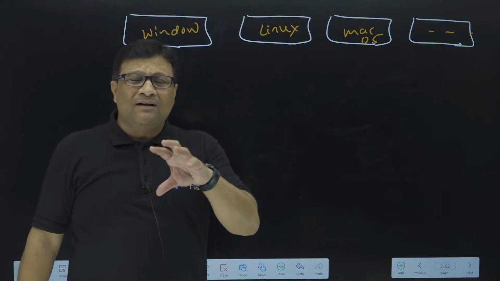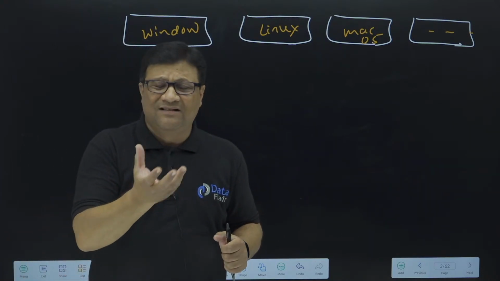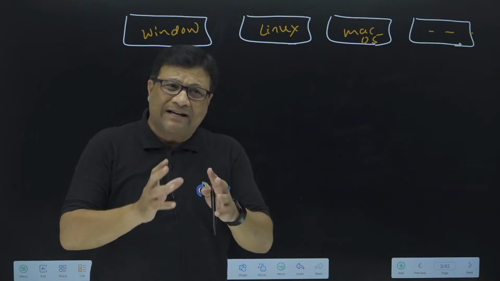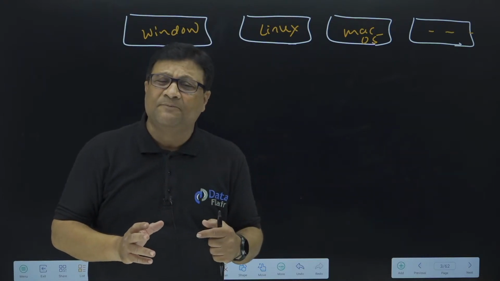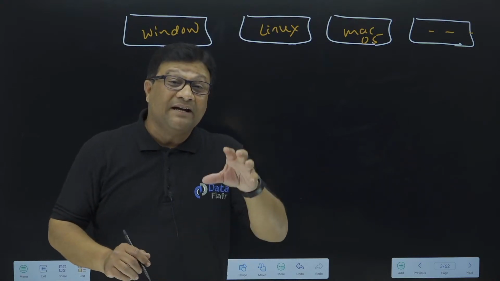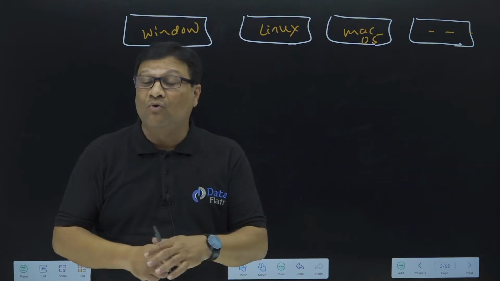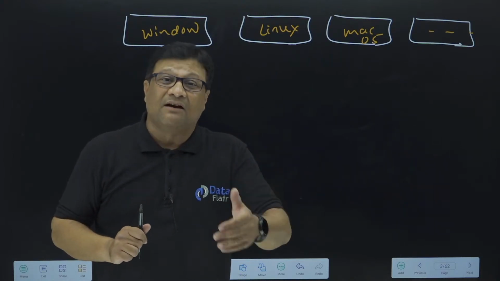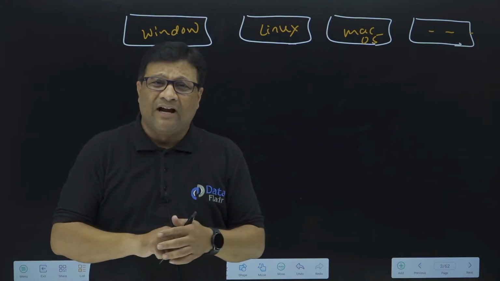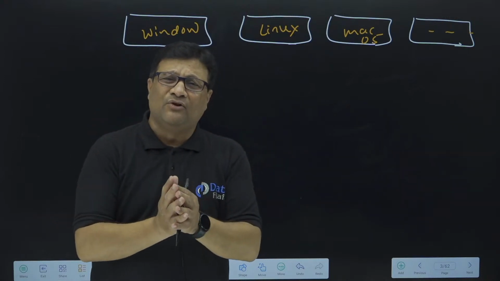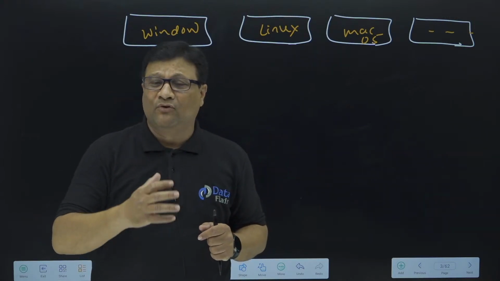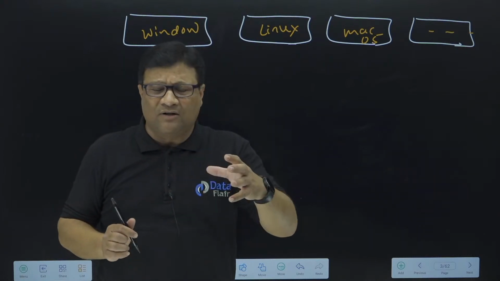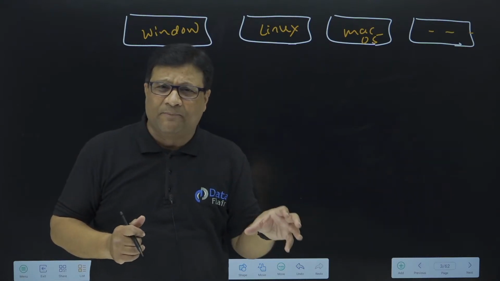It is not required to learn C and C++ exactly in order to learn Java. C and C++ is not exactly a prerequisite, and whether you have knowledge of C and C++ or not is a secondary matter. But at least, being a Java developer, you must know why C and C++ and other languages are platform dependent and why Java is a platform independent language. I'll show you in detail: we are going to discuss the architecture of JVM, the architecture of JRE, and the difference between JDK, JRE, and JVM. All the concepts related to Java platform independency I'll explain to you.